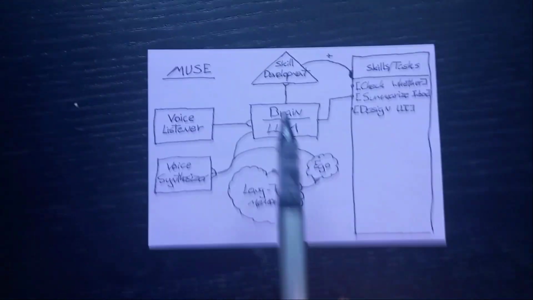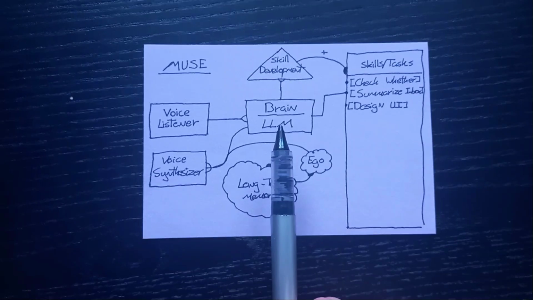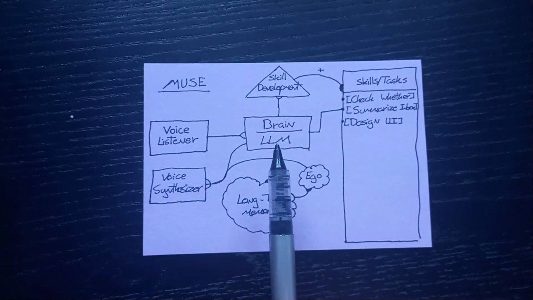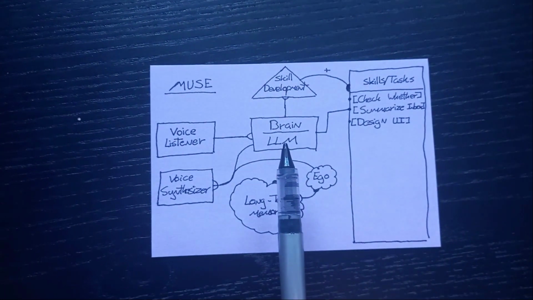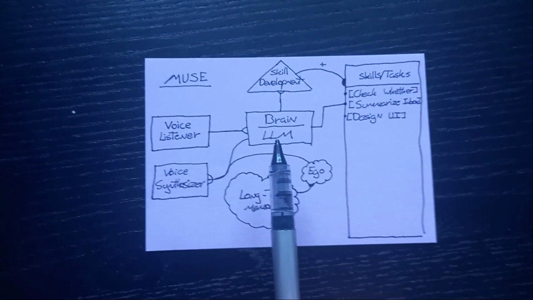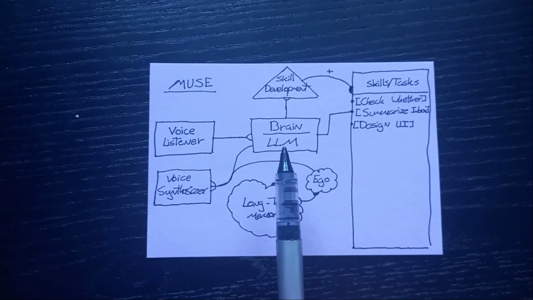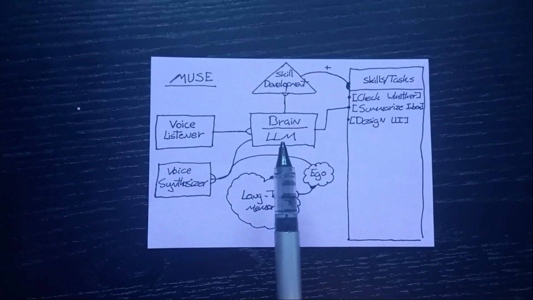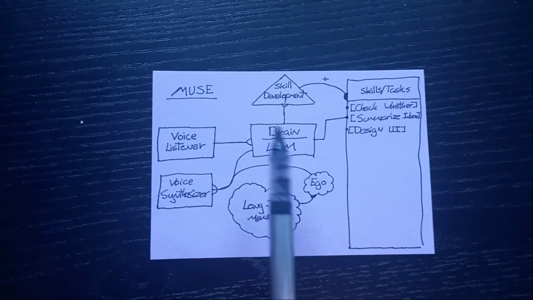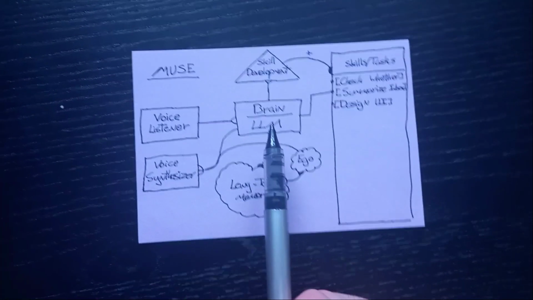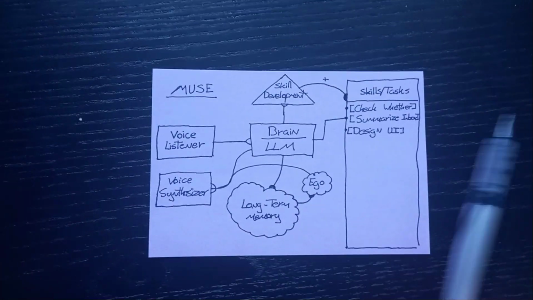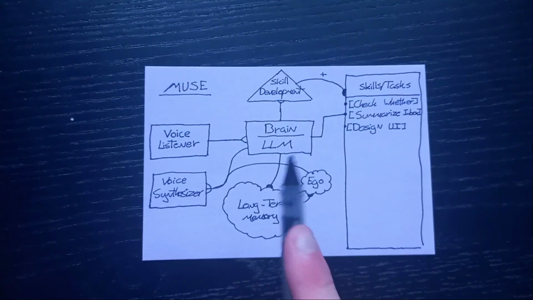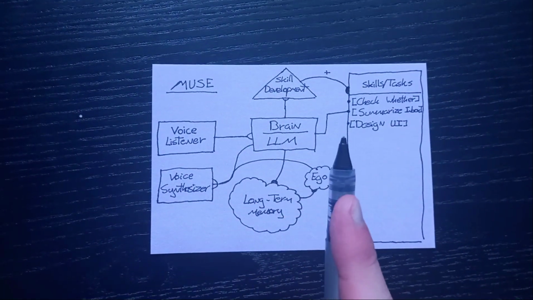The brain, I'm planning to use a large language model, either by OpenAI or Cohere, or I could use an open source one, perhaps Orca or something along those lines. Especially right now, probably OpenAI, because they just implemented something where you can format a function call, which is going to be incredibly useful. So I'll probably use the OpenAI API to do this. And this part will be built from the skeleton that I outlined how to make in a previous video, using the ChatGPT chatbot that I showed you guys how to make.